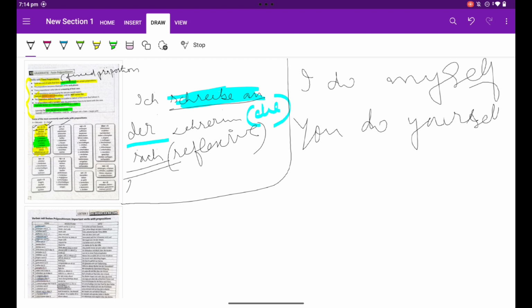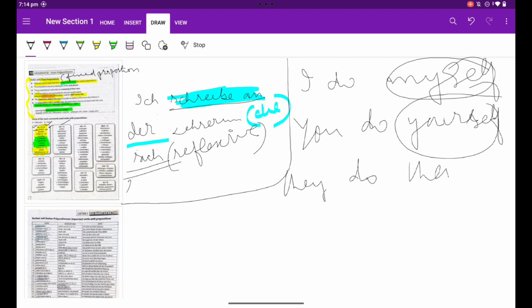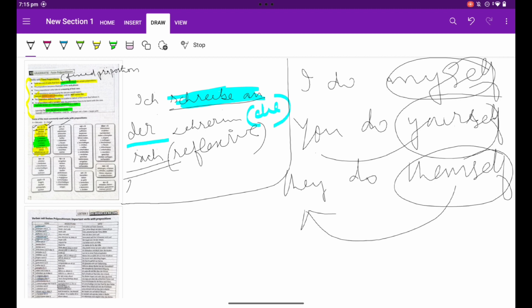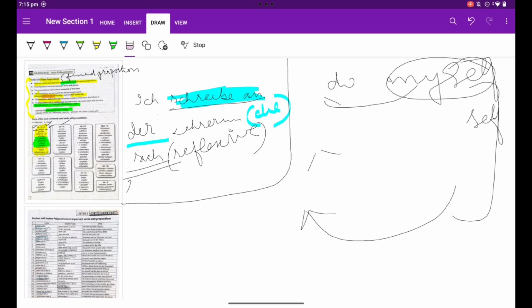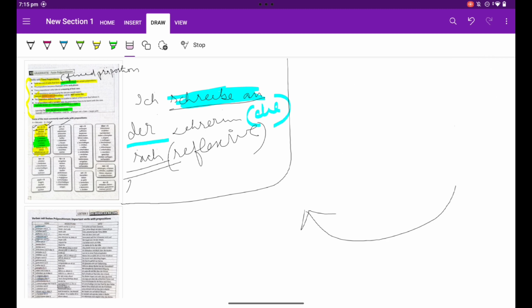What is happening here? Yourself and myself, for example, themselves. You see, these are reflecting back to the subject. That is why these are reflexives in English. Similarly, we have reflexives in German also, but they are in a different way.